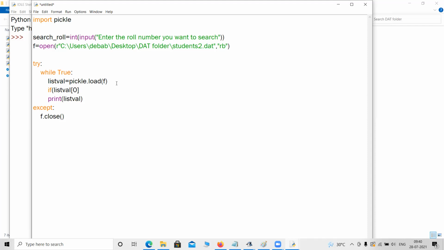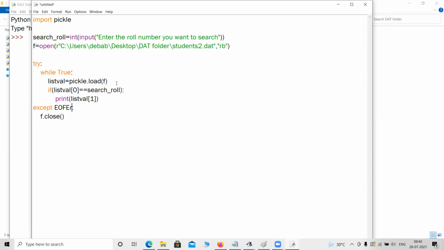So anyway, if we know the place of the roll number, we can easily write if list val 0 is equal to search roll, then I got my data. Then I can simply print. Suppose I want to print the name, so the user has to tell, okay, the name is in the second place in the file. So I will simply print the second place. We all know the second place is 1. List starts from 0. So any doubt? That's all. Okay, let me write it.